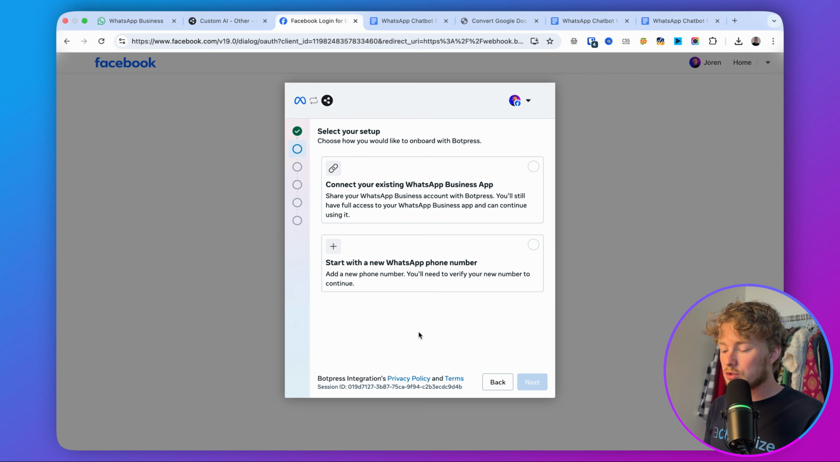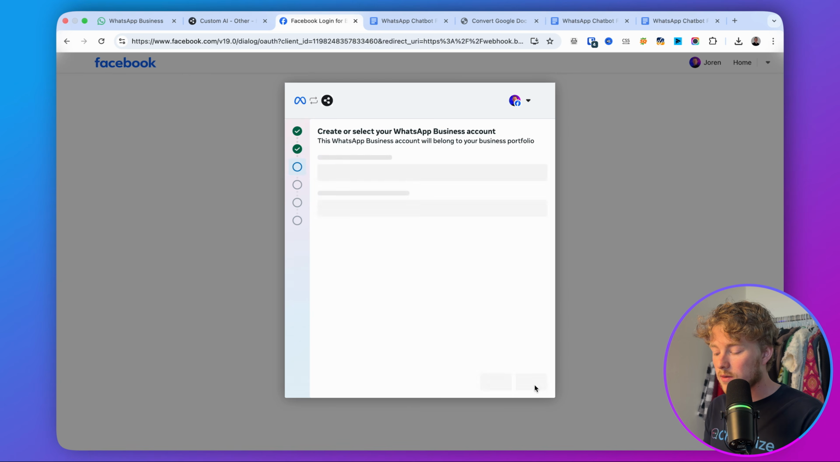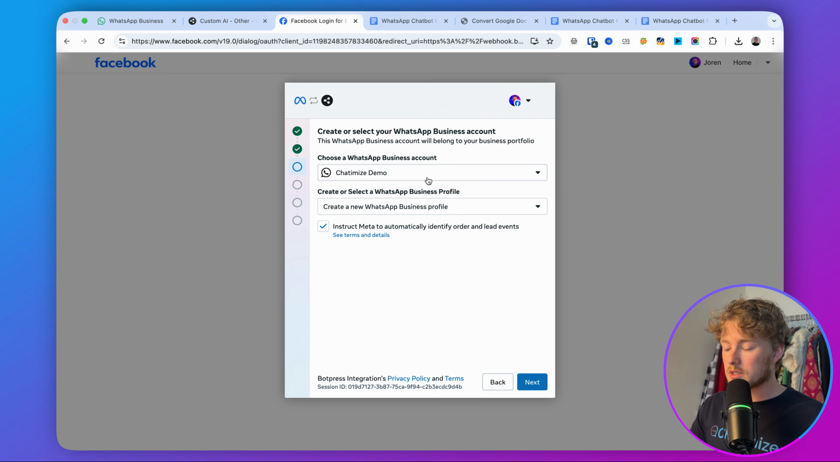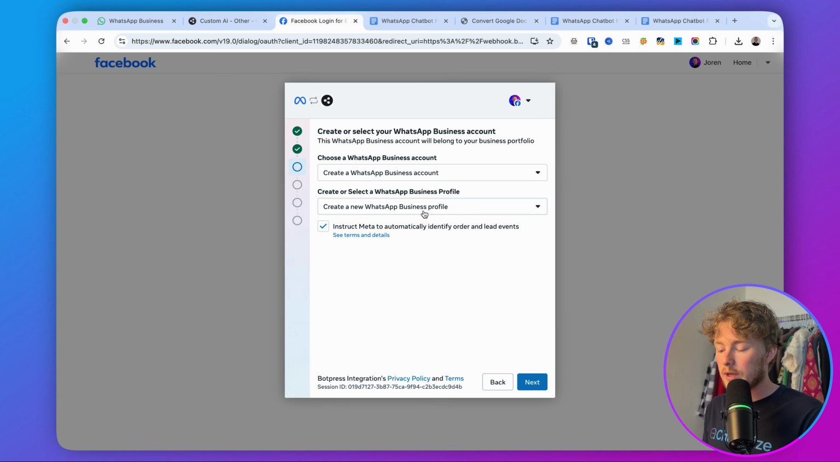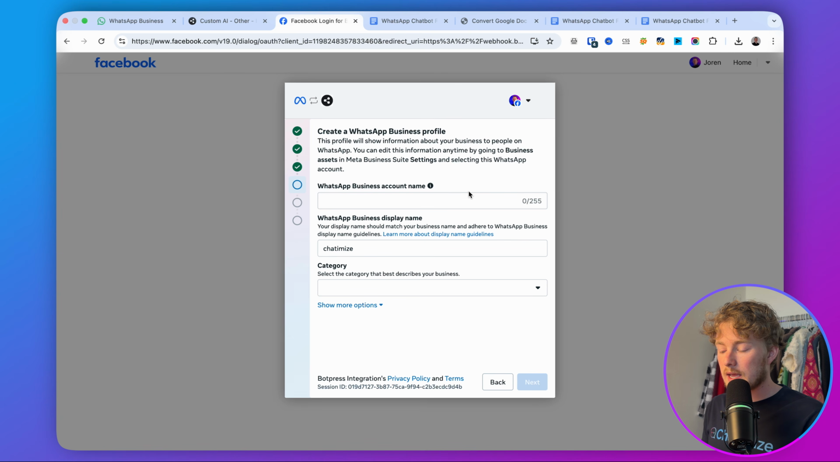And then here you need to determine whether you want to connect your existing WhatsApp business app or start with a new WhatsApp phone number. I recommend starting with a new one. Then here you can either choose a WhatsApp business account or create a new one. If you don't have a WhatsApp business account yet, you can just click here on create a WhatsApp business account and create a new WhatsApp business profile. Then you can click on next and then you can just give it the information and also a display name. What's very important with this is that you give it the name of your actual business. Again, WhatsApp is very strict on this, so it needs to be the name of an actual business.